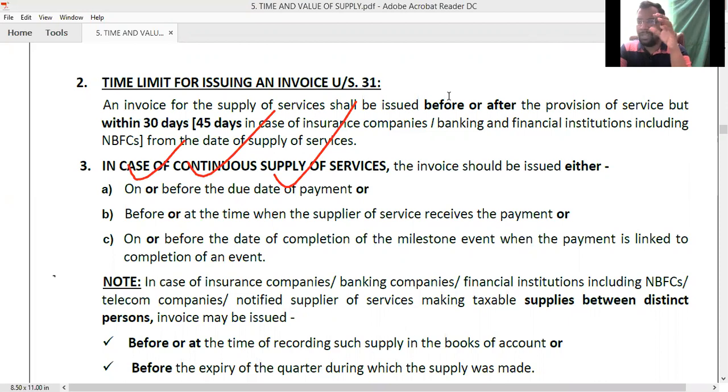Now, for all these electronic appliances, I've entered into an AMC, annual maintenance contract, with the service provider.